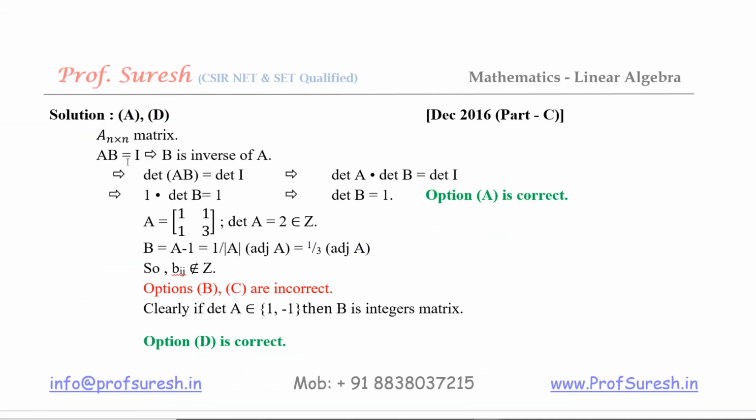A is an n by n matrix and A B equal to I, which implies B is the inverse of A. We know this result. A is a square matrix and A B equal to I, so certainly B is the inverse of A. Therefore determinant of A B equal to determinant of I.